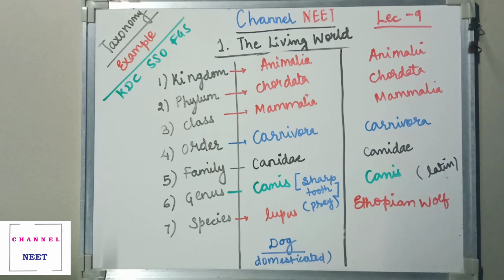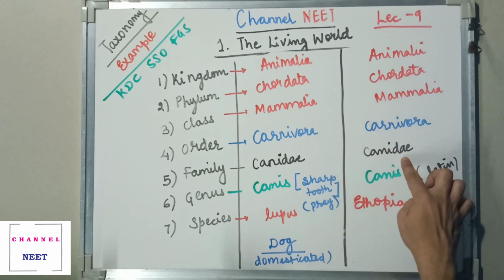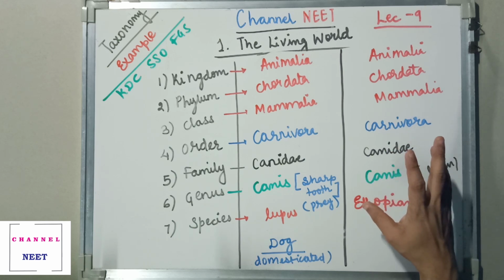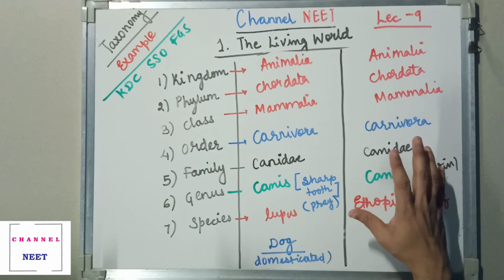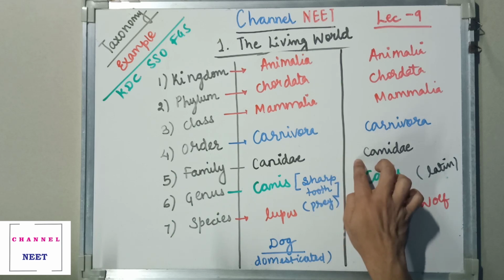Fine. Now Canidae is generally a cosmopolitan group. If you can understand cosmopolitan, the Ethiopian wolf lives in the jungles, and a dog we can actually domesticate. So this becomes a cosmopolitan family, Canidae. Two different animals living in two different zones, with different habitats, but because of the similarities we could see in their physical appearance, they have been classified under Canidae.